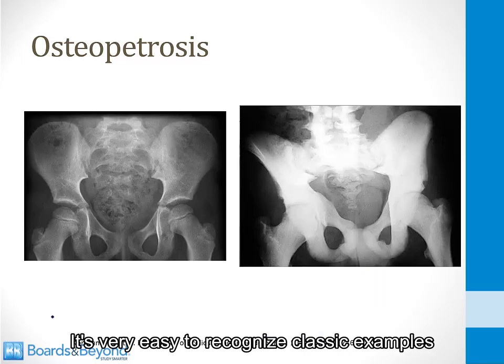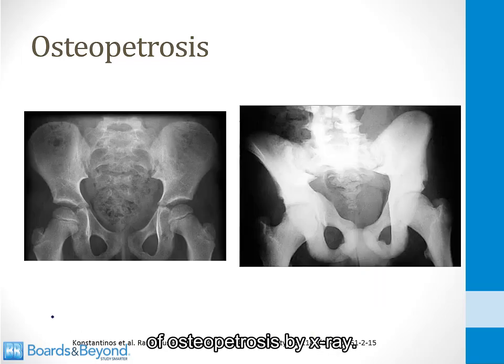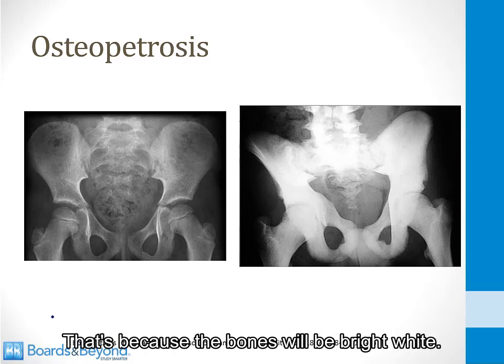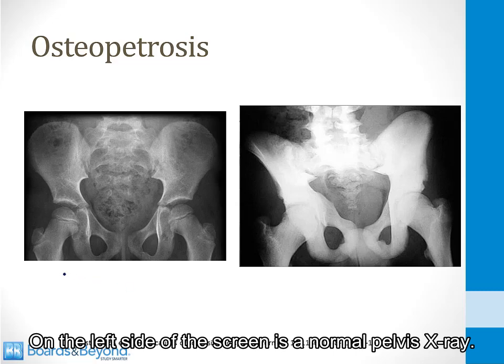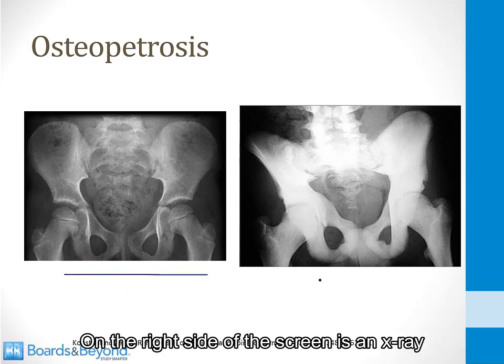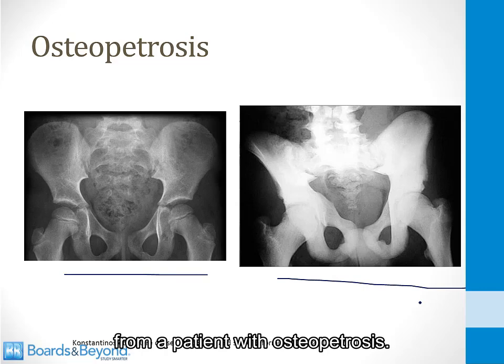It's very easy to recognize classic examples of osteopetrosis by X-ray. That's because the bones will be bright white. On the left side of the screen is a normal pelvis X-ray. On the right side of the screen is an X-ray from a patient with osteopetrosis. Notice how bright white all the bones are.